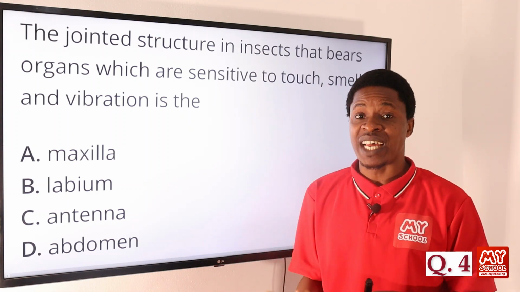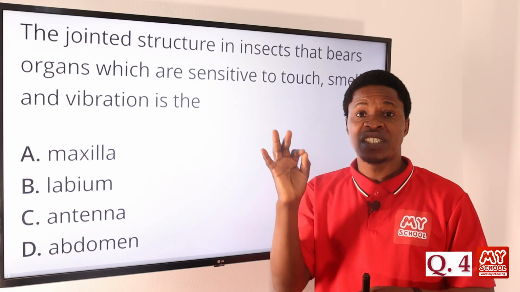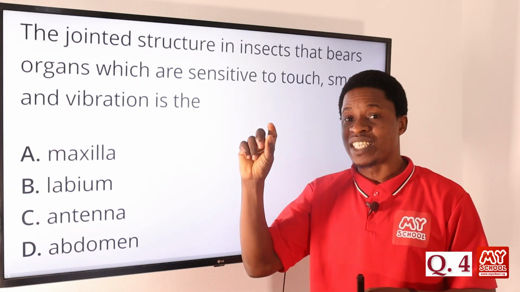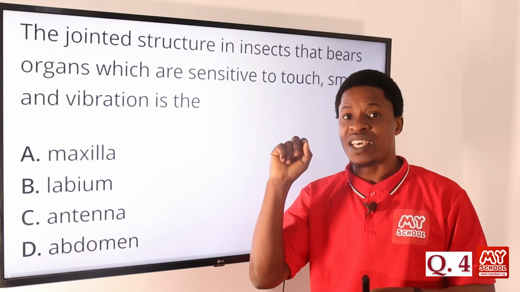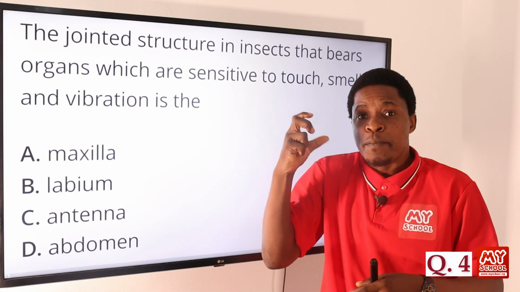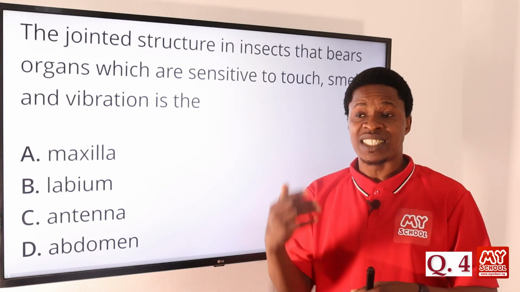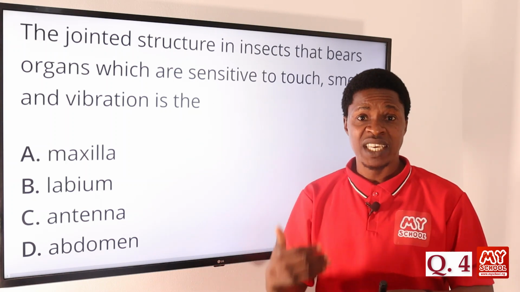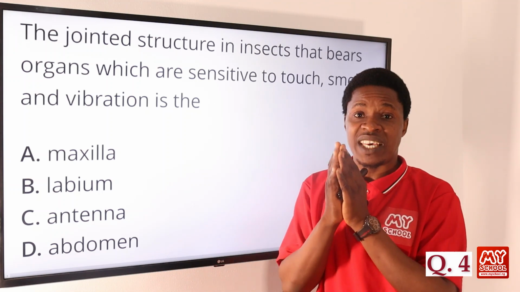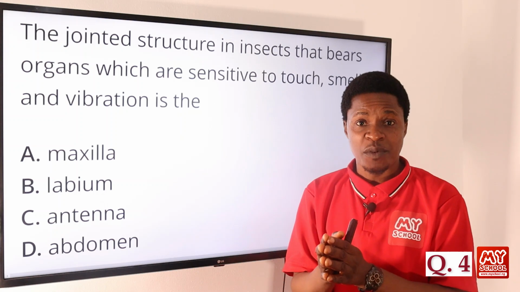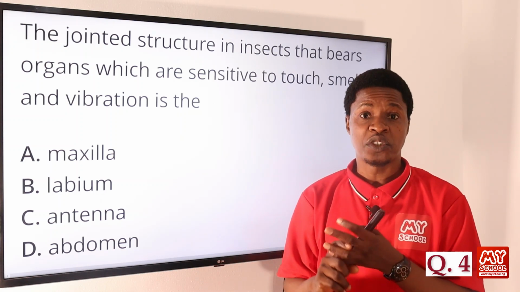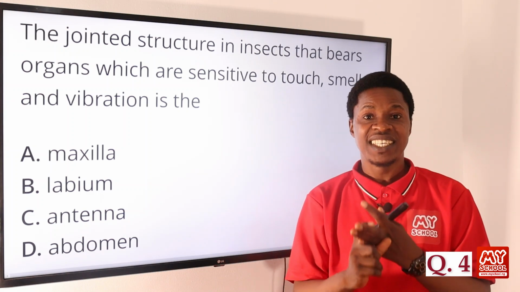So what they do is that once that antenna touches any point, they are so sensitive to it that once there's any touch, they feel it. It also smells. Then when there's vibration, the antenna senses that too. So that's the part of the insect that is responsible for sensing. The sense for vibration, for smelling, is the antenna.